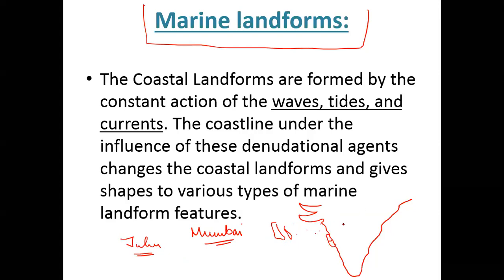All I'm trying to say is there are two types of coast. Before starting the whole marine landform system, I need to understand the kind of coasts that are present, what kind of effect waves, tides, and currents have on these coasts, and what kind of landforms they form.